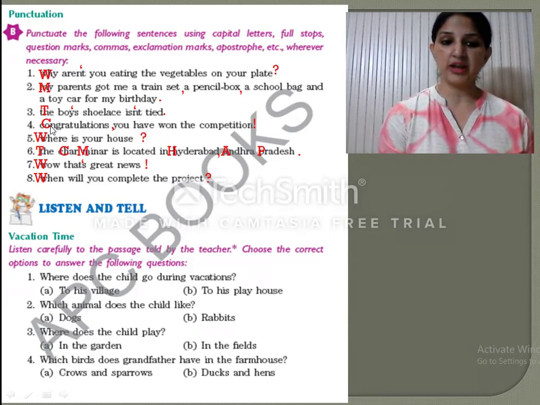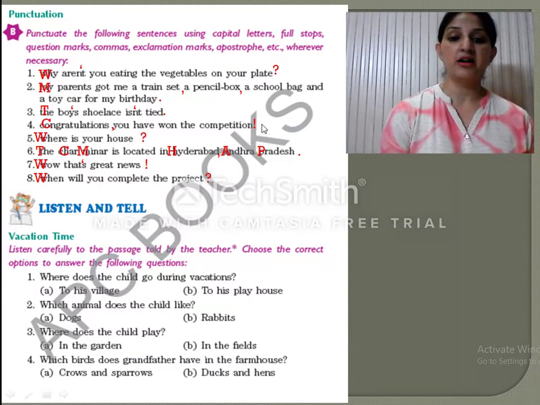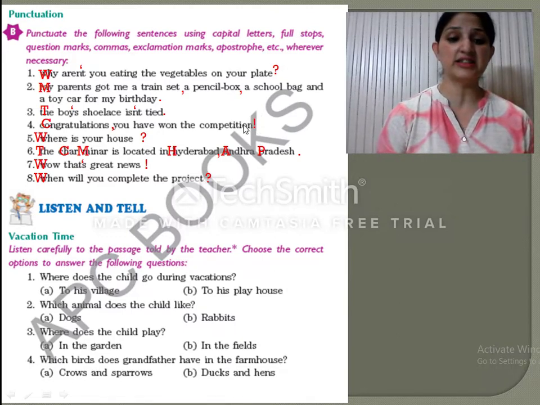So again, starting with the capital letter, here we have put a comma because we are having a small pause over here. Congratulations, you have won the competition! So after ending this sentence, as it is showing certain feeling, we are ending it with an exclamation mark. The sentences that end with an exclamation mark have certain feelings in them.